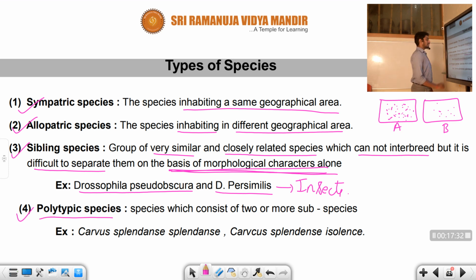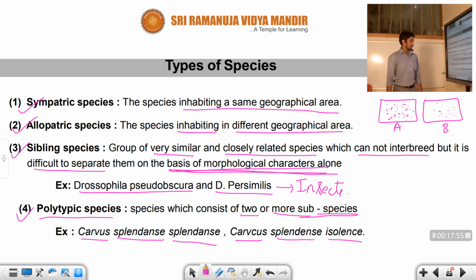polytypic species. Polytypic species means the species which consist of two or more subspecies. What is that? Corvus splendens splendens. It is a scientific name for the crow. Corvus splendens insolens is also indicating the crow only. So the species consists of two or more subspecies. A common example of this is the crow.